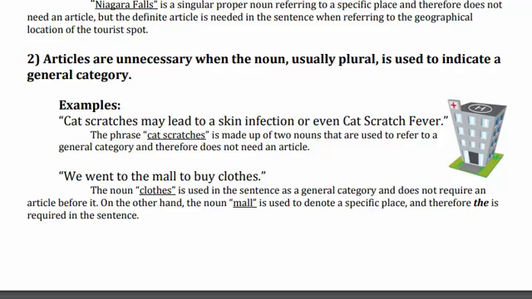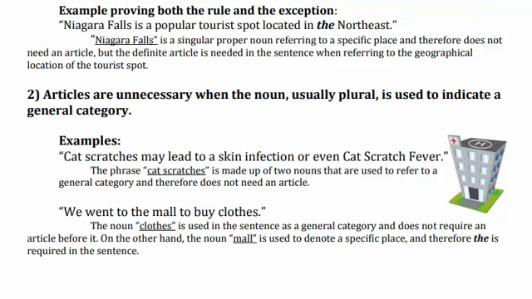Yes, both are nouns. Mall and clothes are nouns, but mall is a singular noun that refers to a specific place, so that's why we use the article with mall, and with clothes it is a general category, so it is unnecessary to use any article. So these are the two categories in which articles are unnecessary to use.